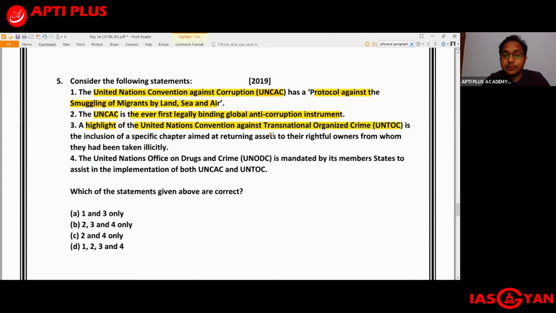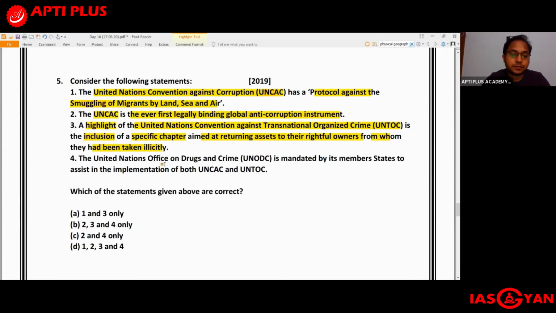The third statement is a highlight of the United Nations Convention Against Transnational Organized Crime, or UNTOC, is the inclusion of a specific chapter aimed at returning assets to their rightful owners from whom they had been taken illicitly.